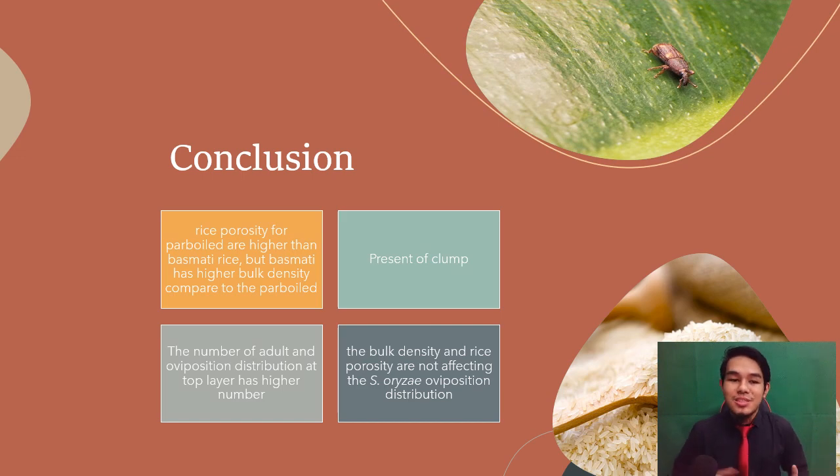As a conclusion for this study, the rice porosity for the parboiled is higher compared to the basmati rice, but basmati has higher bulk density compared to the parboiled. Using the VMR, or variance mean ratio, it shows the presence of clumps in the distribution of SRZ, and the number of adults and the oviposition distribution at the top layer is higher compared to the lower layer. Finally, the bulk density and the rice porosity are not affecting the SRZ oviposition distribution.